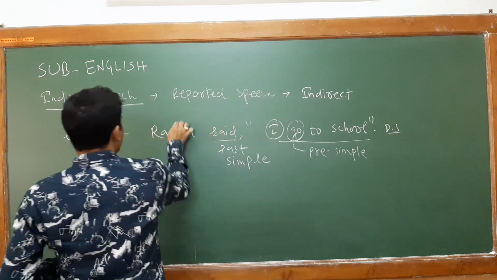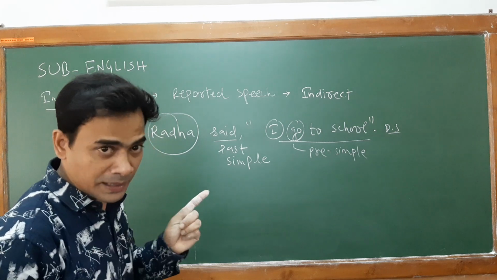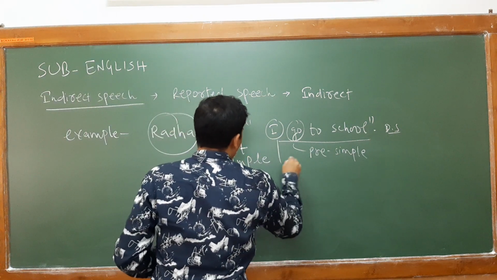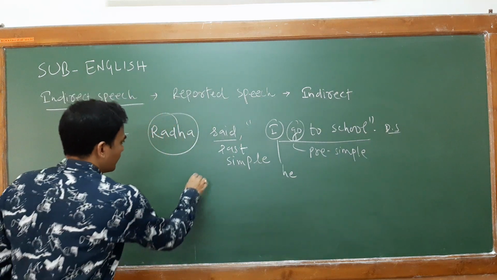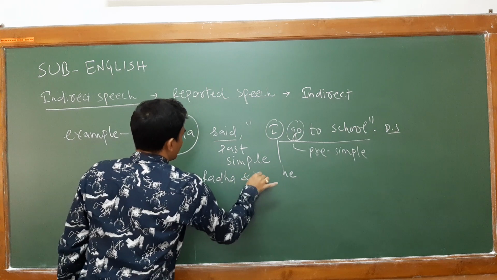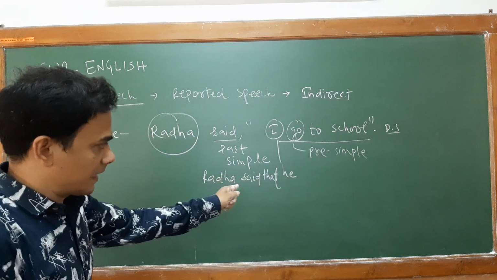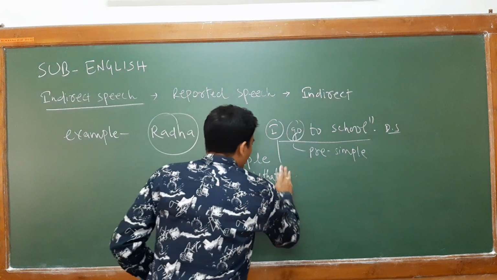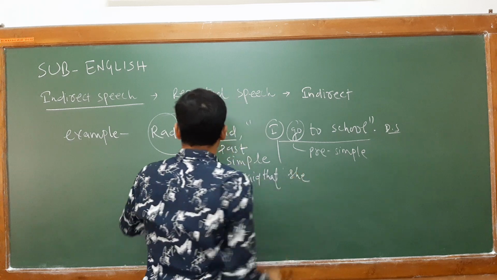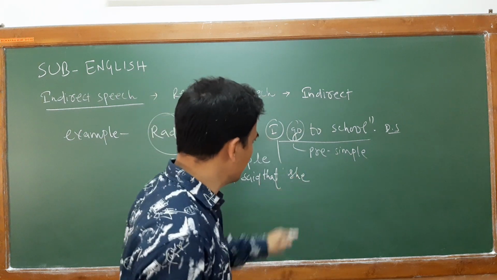Now this pronoun will change as per the subject. Radha, proper noun, singular number, it's female, the gender is female. So you are simply converting your pronoun I into he, and you are writing Radha said that she, it's a girl, Radha is a girl, so you can change your pronoun I into she.